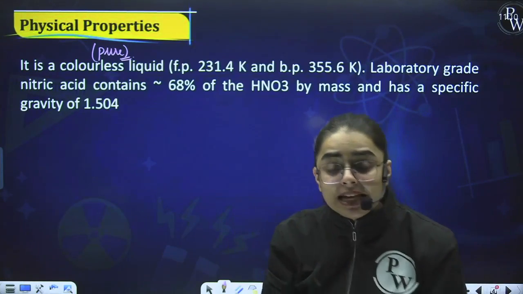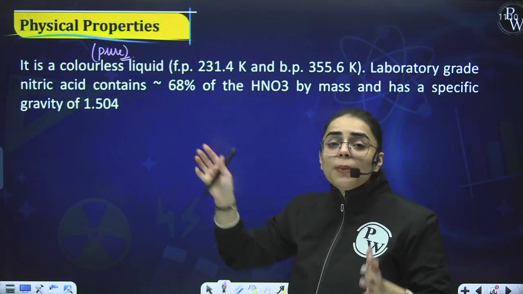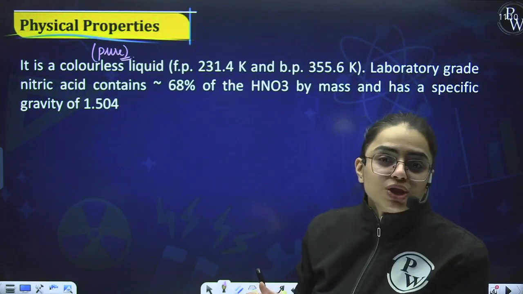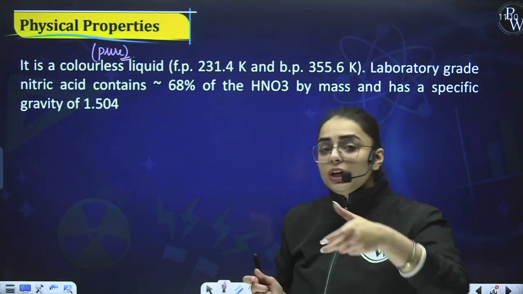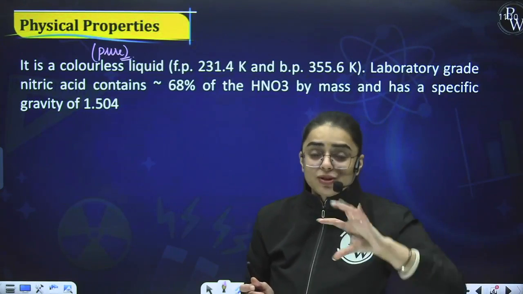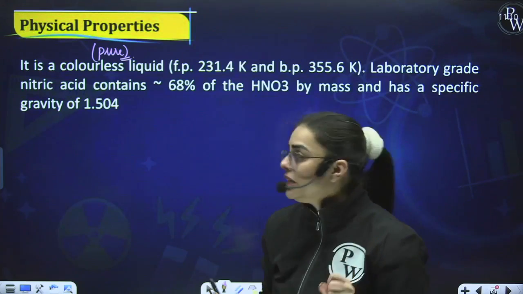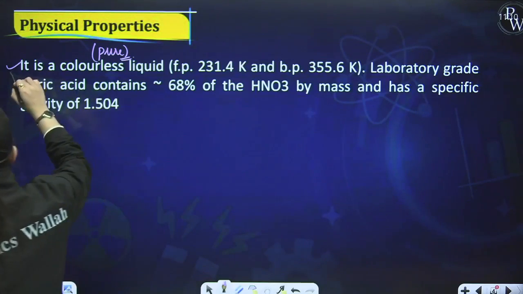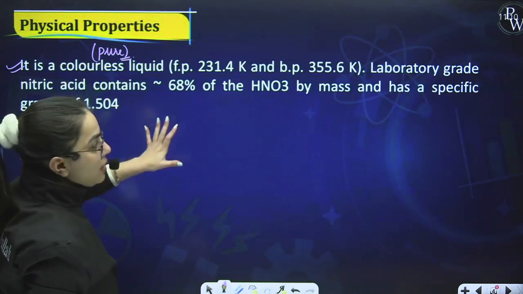Are you getting my point? In the pure form, it is a colorless liquid, but when there is an impurity such as nitrogen dioxide present in HNO3, it will make it yellow in color. That will become an impure acid because there is a certain kind of impurity. So you can mention it over here. The very first physical property is, yes, it is a colorless liquid.